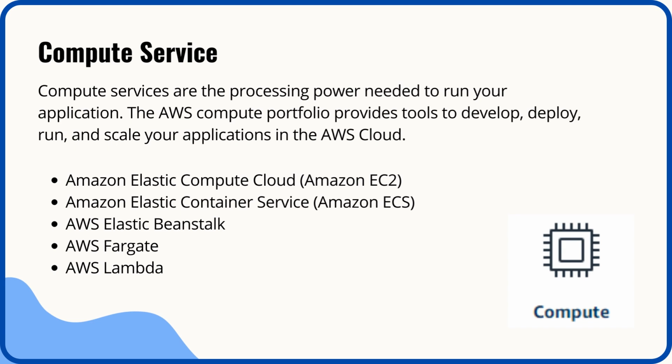AWS Fargate is a compute engine for Amazon ECS that allows you to run containers without having to manage servers or clusters. All these computing services will be discussed in more detail later on. There are more container-based compute services such as Amazon Elastic Container Registry or Amazon Elastic Kubernetes Service. We will look at the concept of a container later on.